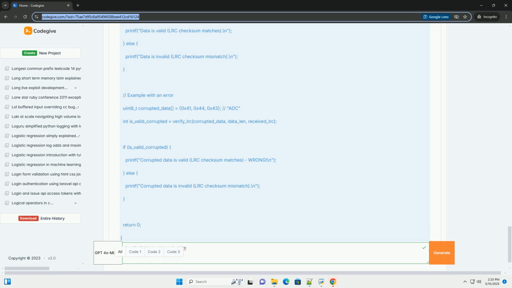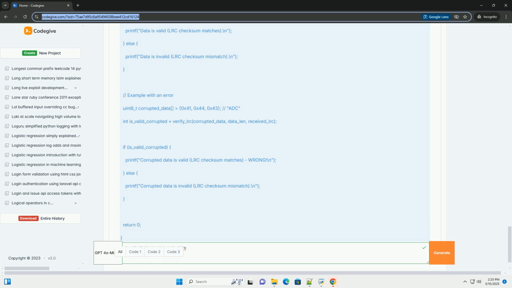5. Transmission/storage. The calculated LRC checksum is appended to the original data. This combined data, original data plus checksum, is then transmitted or stored. 6. Reception/retrieval. At the receiving end, or when retrieving data, the data is separated from the appended checksum. 7. Checksum recalculation. The receiver, or retrieval process, independently calculates the LRC checksum using the exact same algorithm and initialization value as the sender, or storage process. 8.